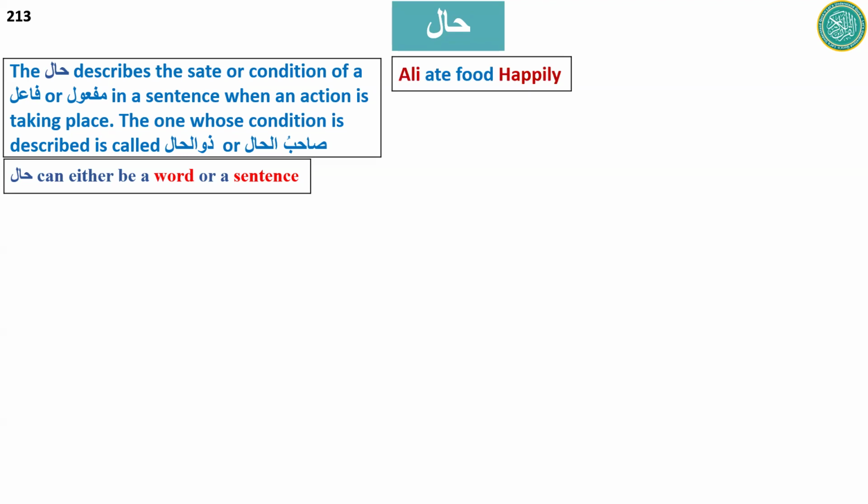As in the example here, Ali ate food happily. Here Ali is doing something and happily is describing his condition while he is eating. So here Ali is Zulhal and happily is the hal. It is just one word describing the condition of Ali while he is eating. This is the example of when hal is used as a single word.